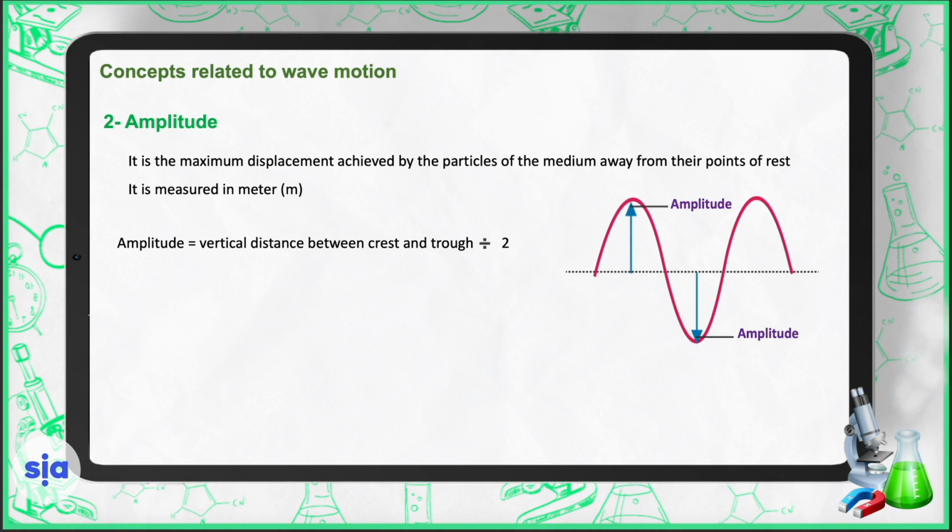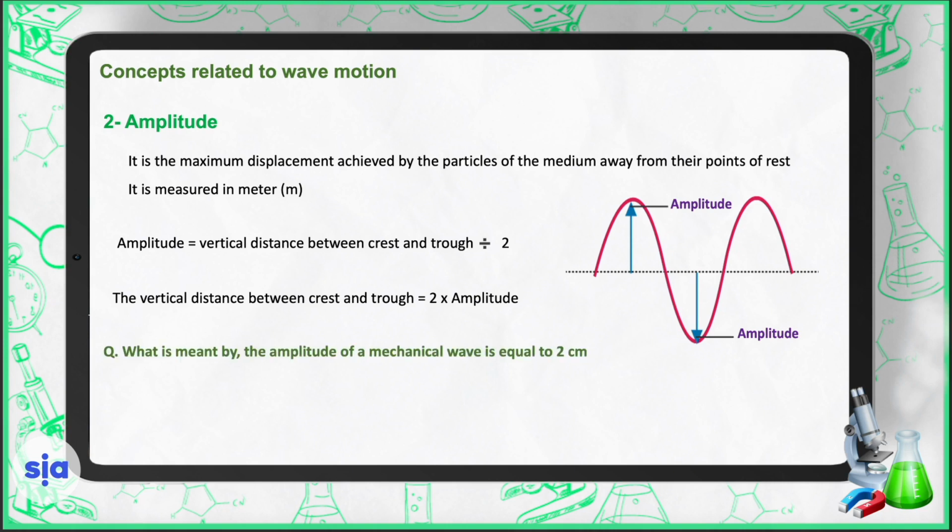Again, we can calculate it by dividing the vertical distance between the crest and the trough by 2. Or the vertical distance between crest and trough equals 2 times the amplitude.